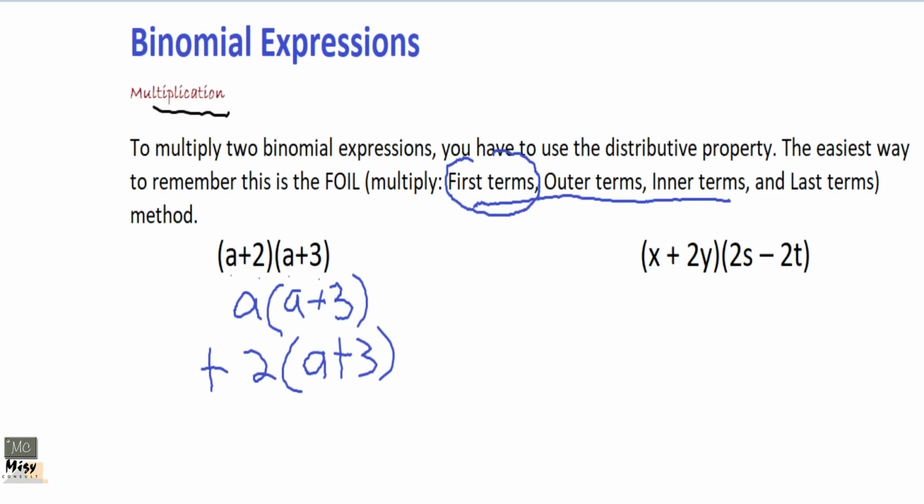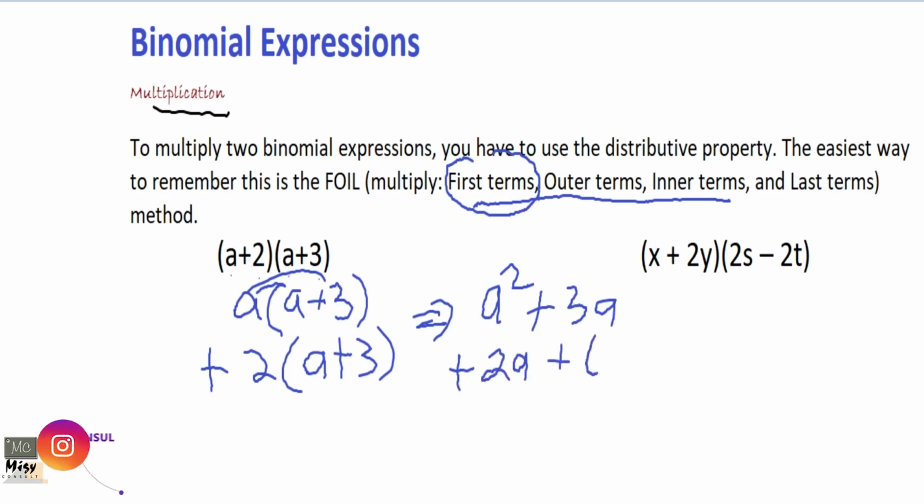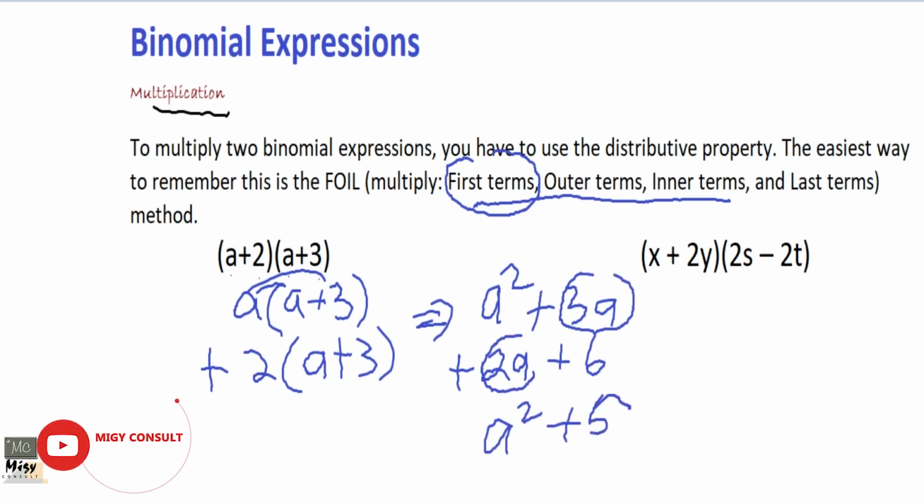So your answer will now be, when you move on, let's take that you go here, you get a squared, because you are opening this, right? This will go there. So a squared plus what? 3a. But there is a plus, so you bring your plus again. 2 times a will be 2a plus 6. Okay, so you can write it on a straight line. That is fine. It's the same thing. So you have this and that to add. So you get a squared plus 5a plus 6, just like we did the other one.